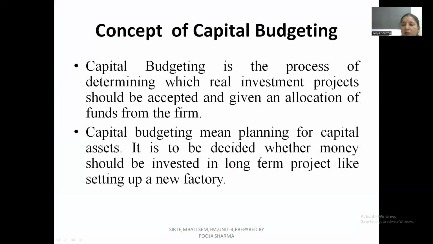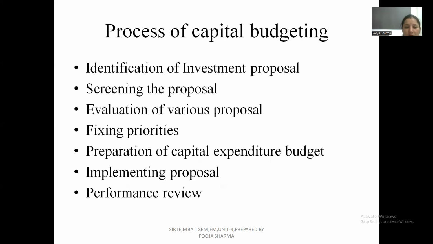Capital budgeting, as I told you, is the process where you decide in which investment proposal you have to invest your amount, you have to allocate your fund. Capital budgeting means the planning of the fixed assets. It is a decision which is taken for the long-term purpose. When you have to start a new factory, or purchase new fixed assets, then you have to take the capital budgeting decision in the business.